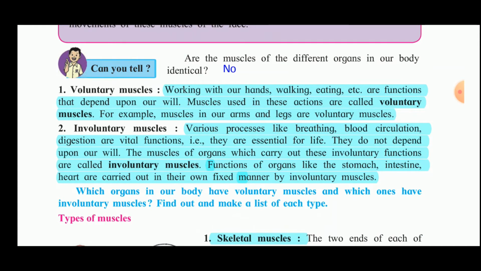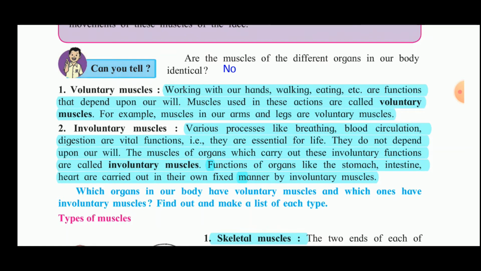Working with the hands, walking, eating, etc. are functions that depend upon our will. Muscles used in these actions are called voluntary muscles. For example, muscles in our arms and legs are voluntary muscles. Their movements are controlled by us. We can stop the movement of the hands and the legs as and when we wish. So such muscles of the arms and legs are voluntary muscles.